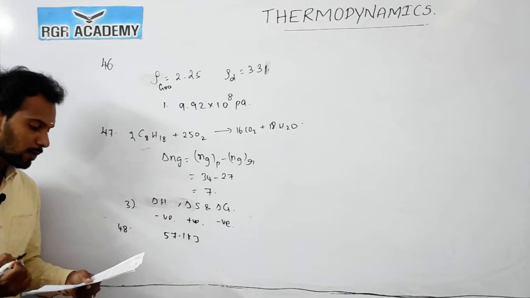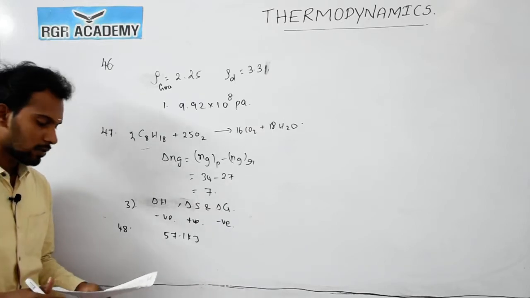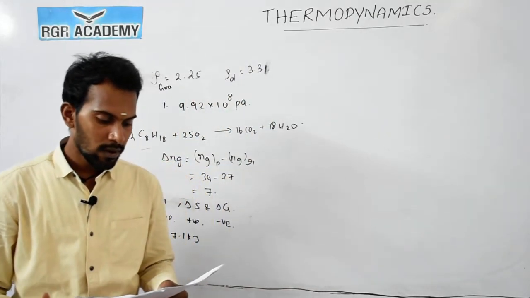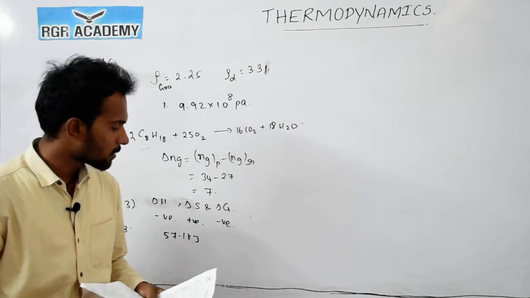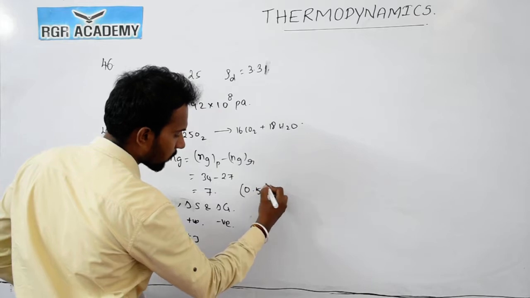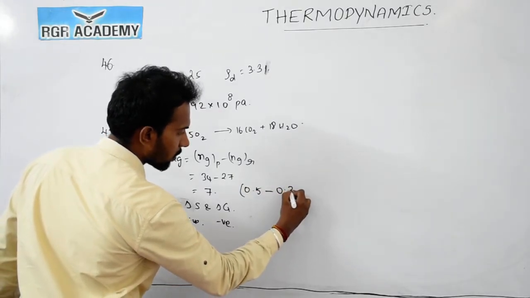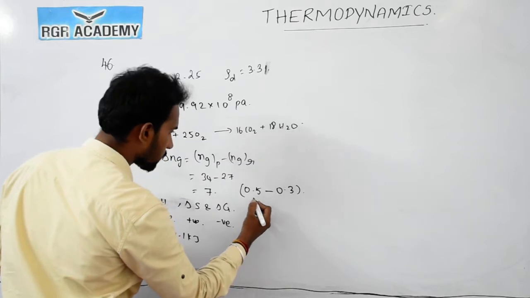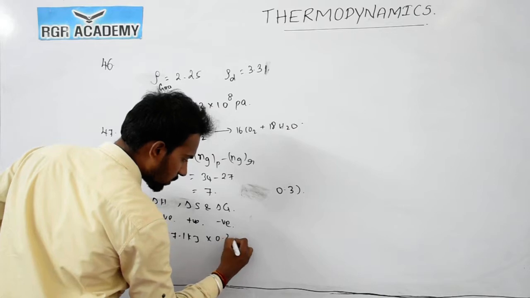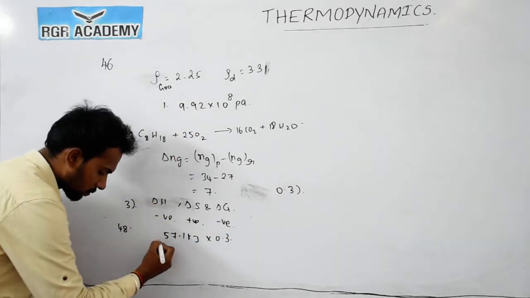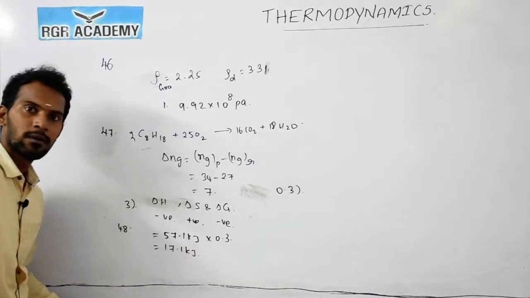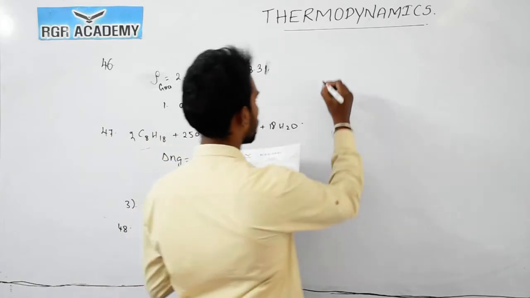The number of H plus ions is 0.5 mole, and OH minus is 0.3 mole, so we need to multiply with the limiting amount. So 57.3 into 0.3, and the answer is nearly 17.1 kilojoule.